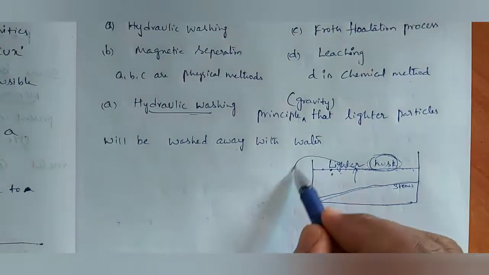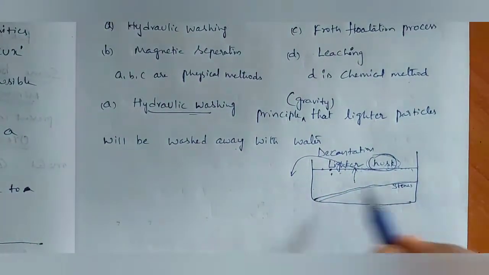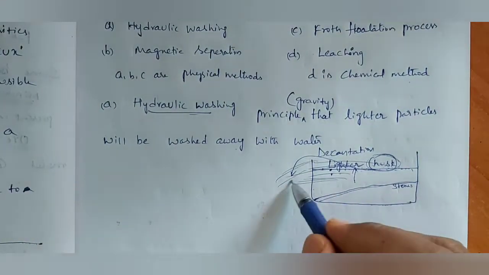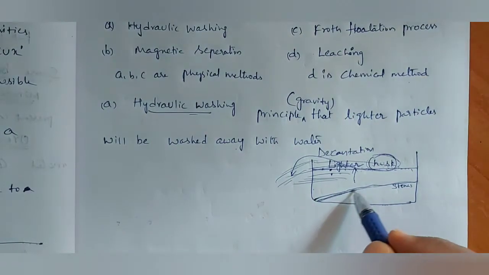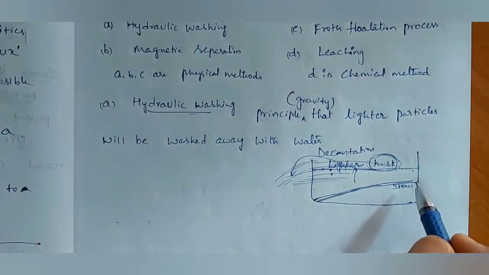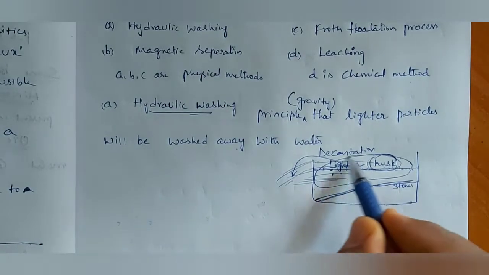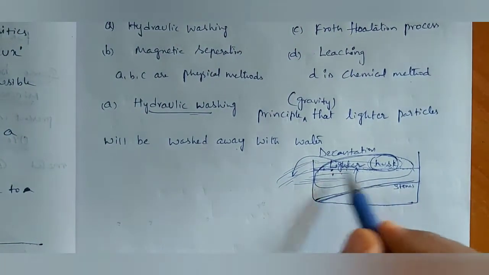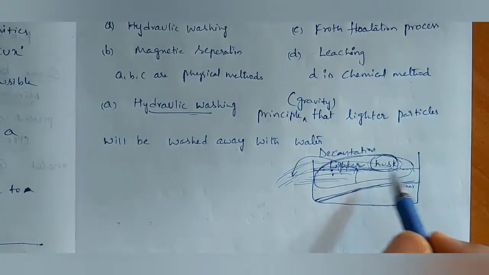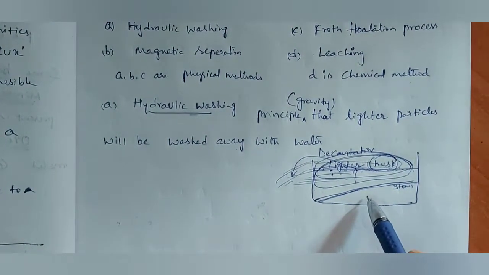So if you pour that off, that process is decantation. If you pour the water, along with the water the husk and all lighter impurities will go out. Then we will be left with rice plus heavier particles. By using a different method, the stones are also removed. But before that, by using the gravity principle, lighter particles are washed away with water. Because they are lighter than water, they float. Depending on that principle only, we separate lighter particles from rice. Is it correct or not?